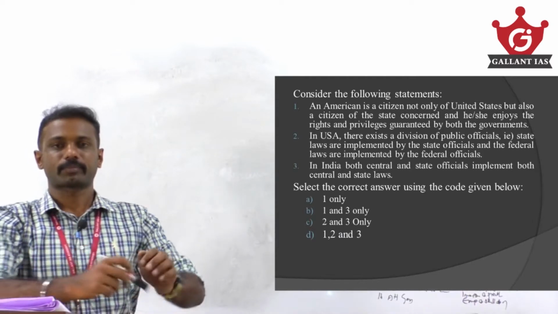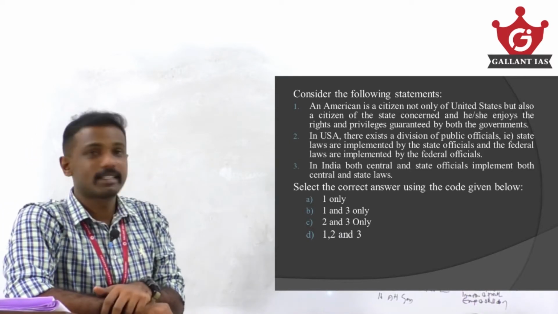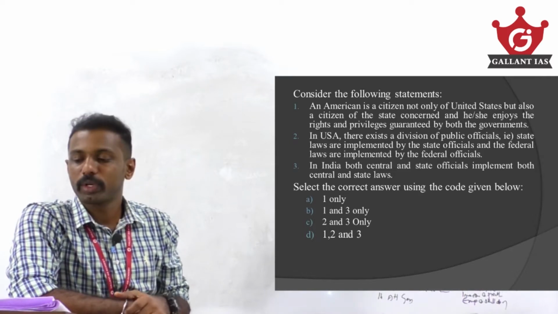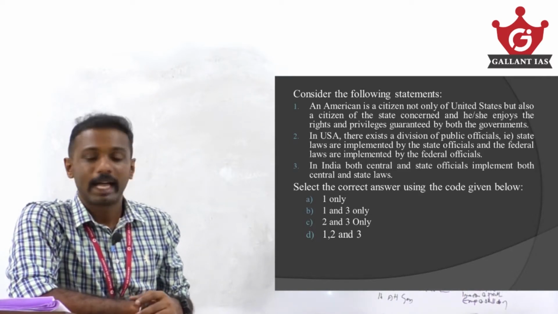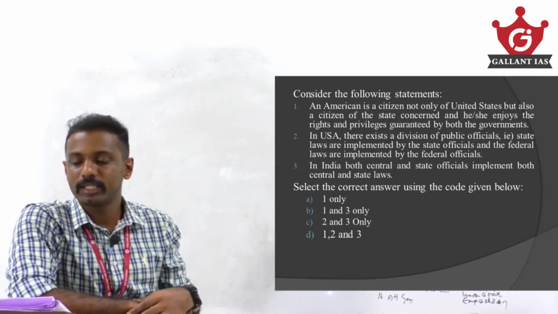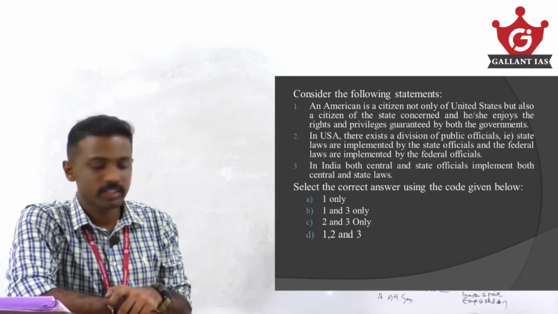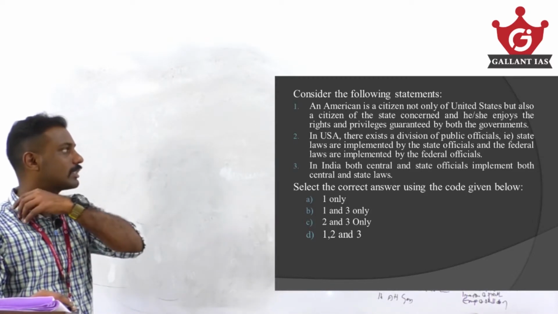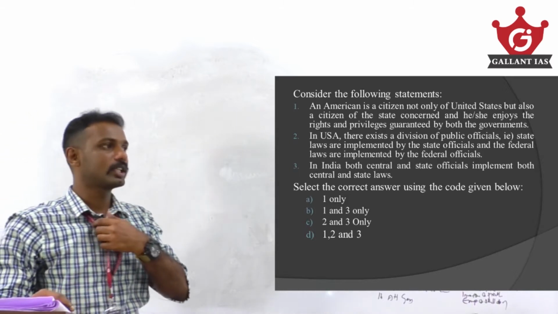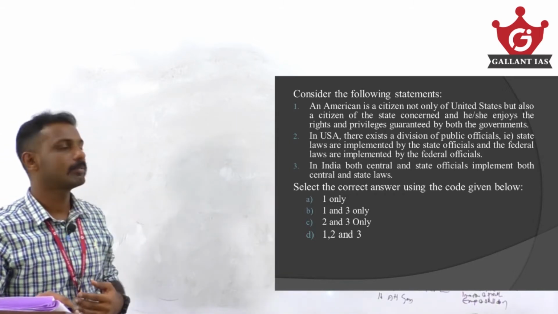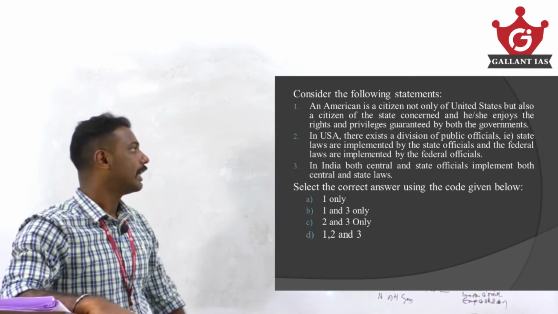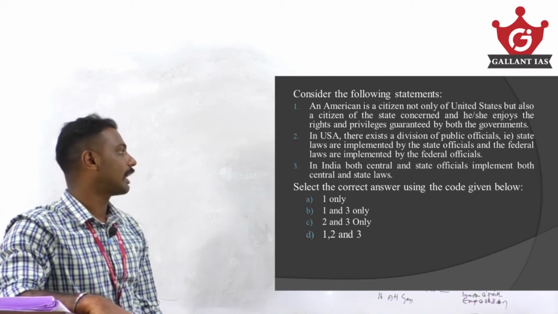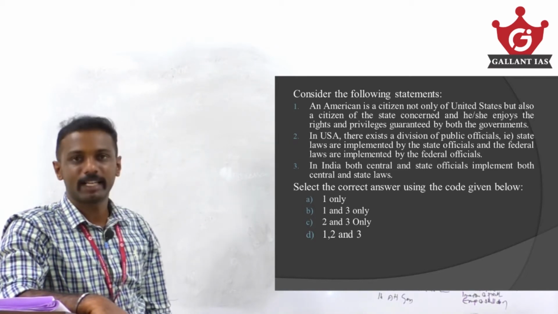Next question. 1. An American is a citizen not only of the United States but also a citizen of the state concerned, and he or she enjoys the rights and privileges guaranteed by both governments. 2. In USA, there exists a division of public officials, that is, state laws are implemented by state officials and the federal laws are implemented by federal officials. 3. In India, both the central and state officials implement both central and state laws. Find out the correct answer.